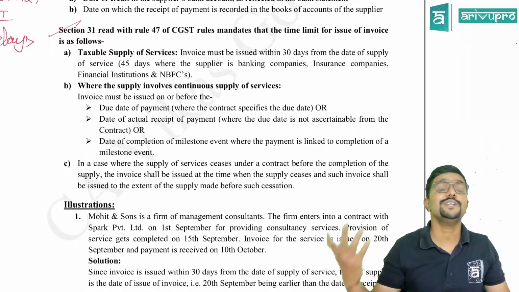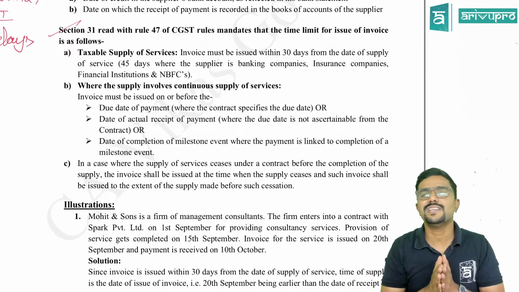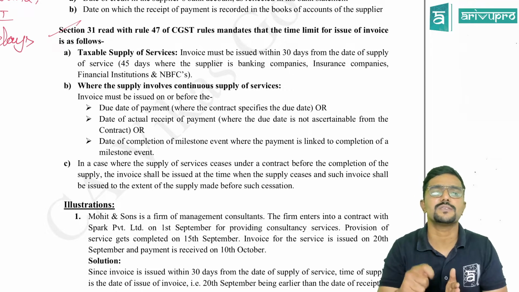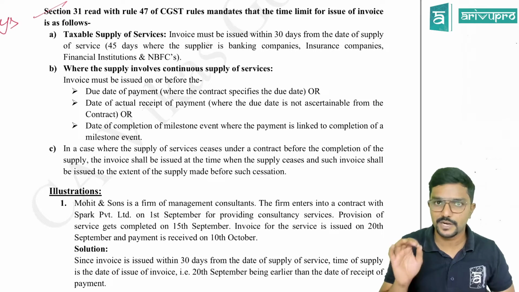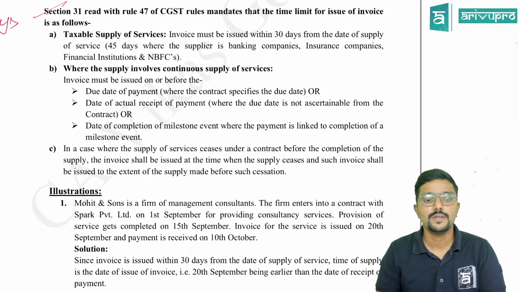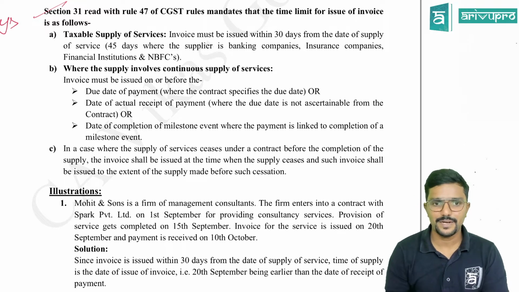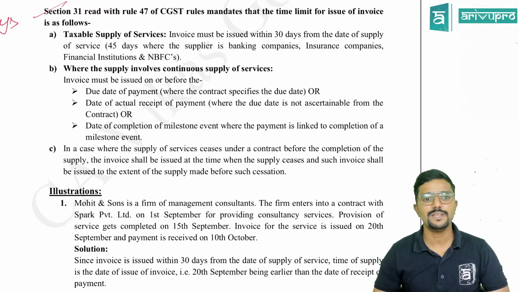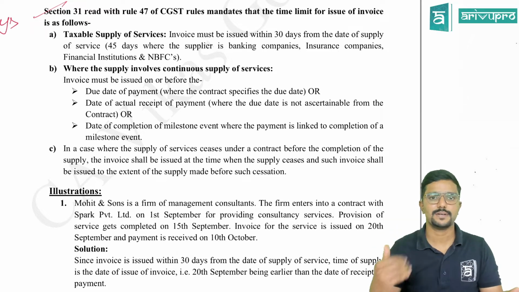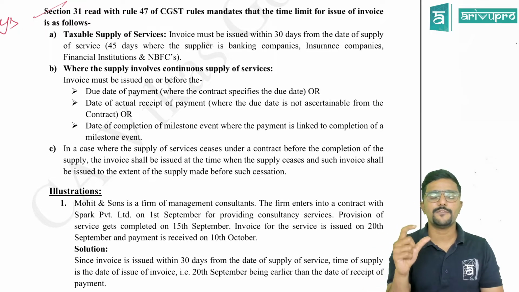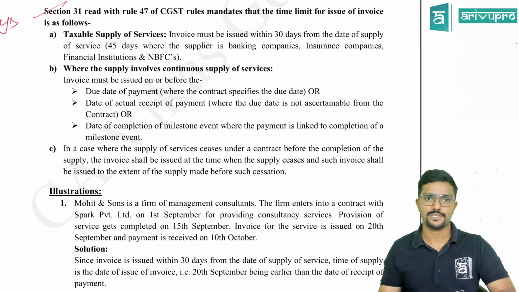Next, continuous supply of services. Day in, day out, there is continuous supply of services. In that case, it will be difficult to issue invoice on day-to-day basis. So what is the time limit to issue invoice? This is for continuous supply of services. Invoice must be issued on or before the due date of payment, where the contract specifies the due date. Means normally in case of continuous supply of services, there will be a contract between supplier and recipient. So if the due date for payment is specified in the contract, that is the time limit to issue invoice.